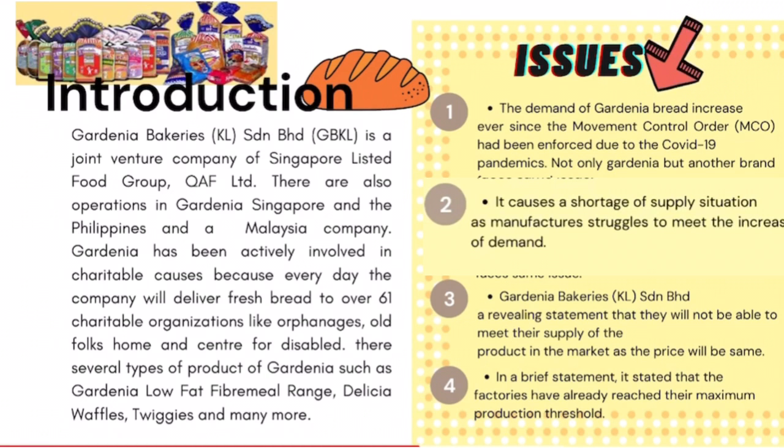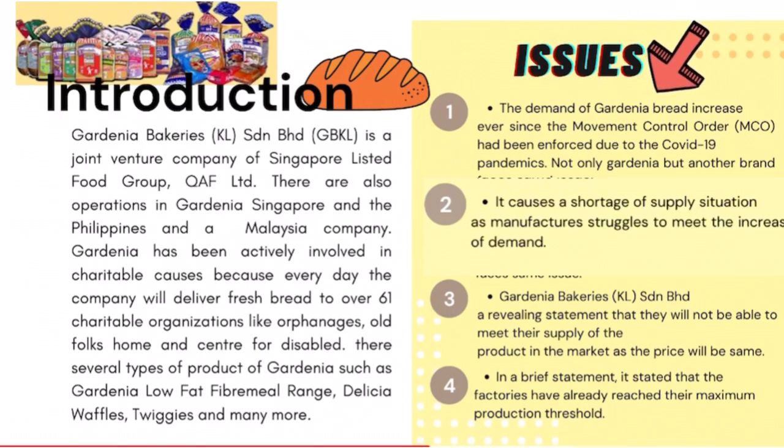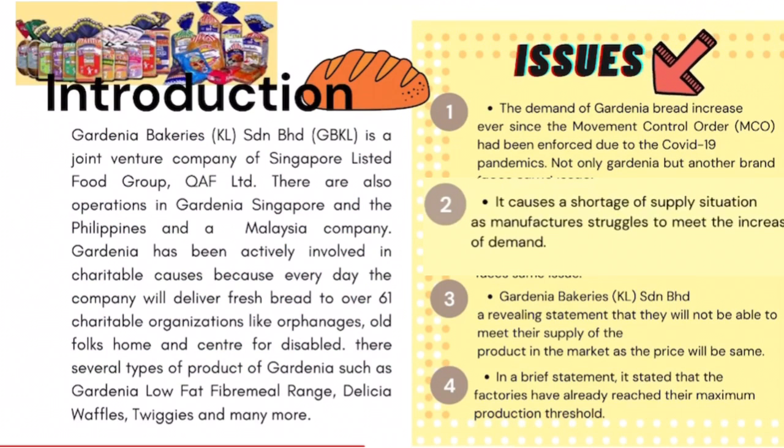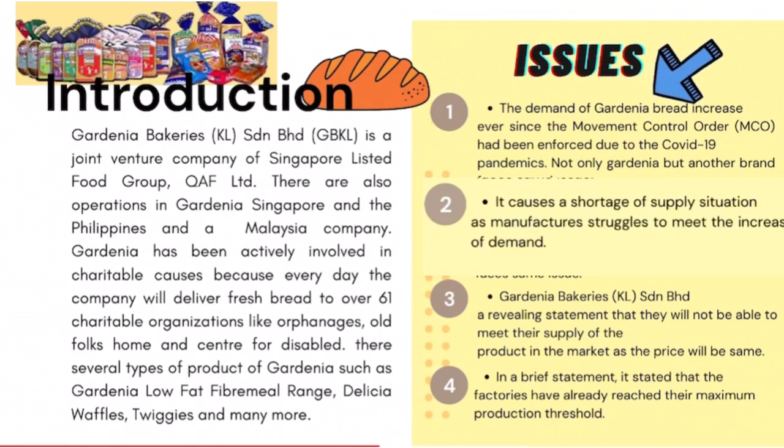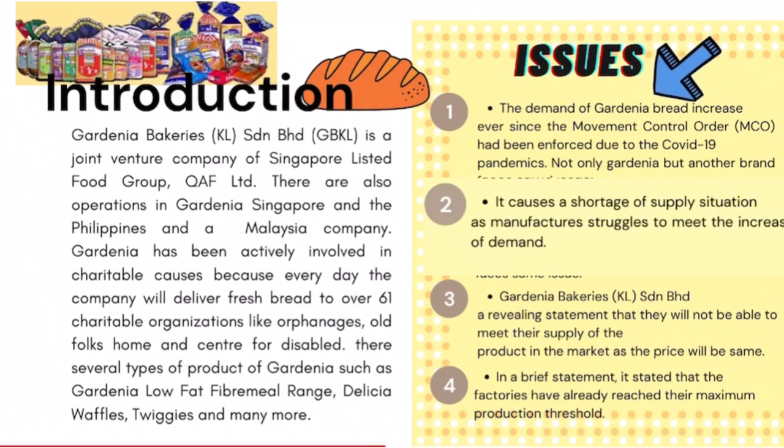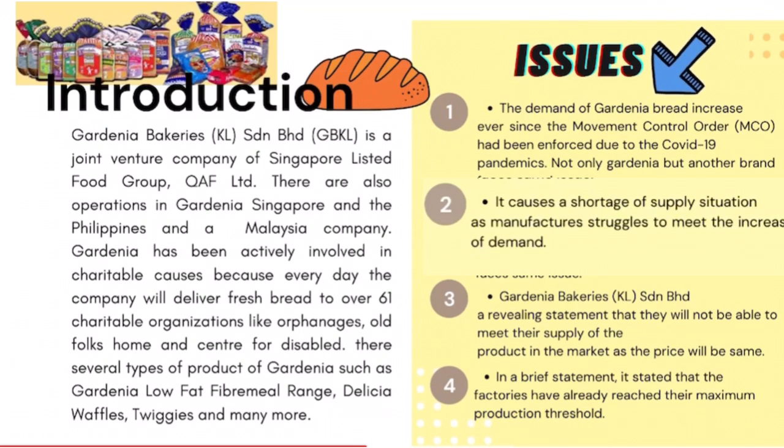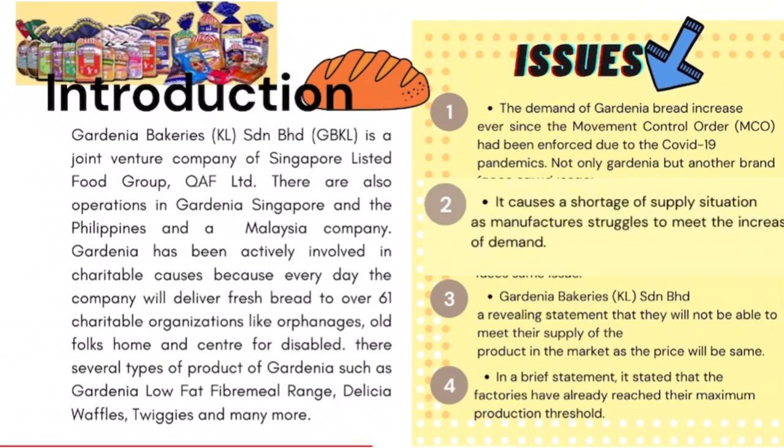There are several types of products of Gardenia such as Gardenia low-fat fiber meal range, Delicia waffle, Twiggies and many more. During COVID-19, Gardenia has faced some issues. The demand for Gardenia bread increased ever since the movement control order, MCO, had been enforced due to the COVID-19 pandemic. The second one, it causes a shortage of supply as manufacturers struggle to meet the increase of demand.